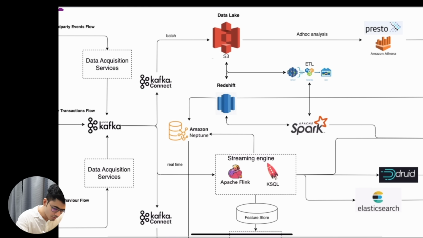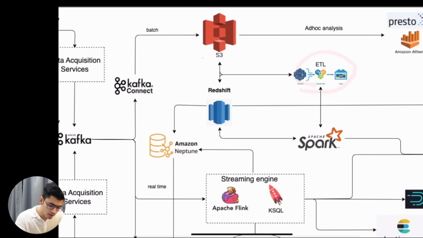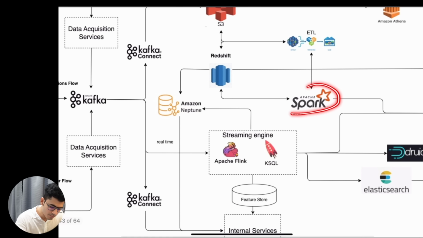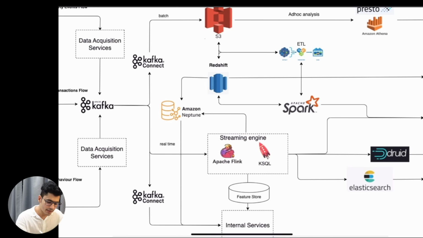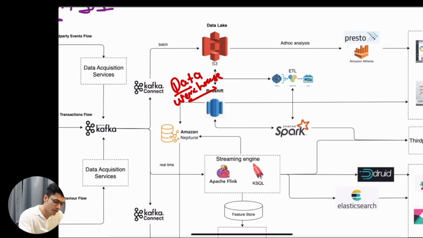This data goes through the ETL. As you can see over here, this data is going through the ETL, and the ETL is happening using Apache Spark. There is some Apache Spark workload available, and then it stores our data onto Amazon Redshift. This is what I kept telling you, this is a data warehouse. This is my data warehouse service available on AWS.